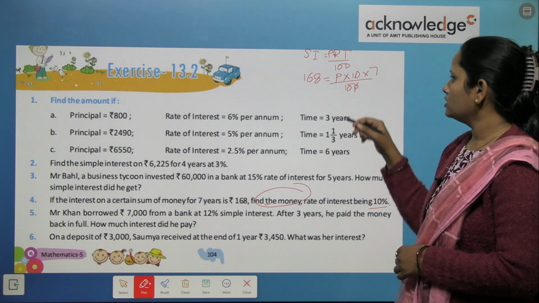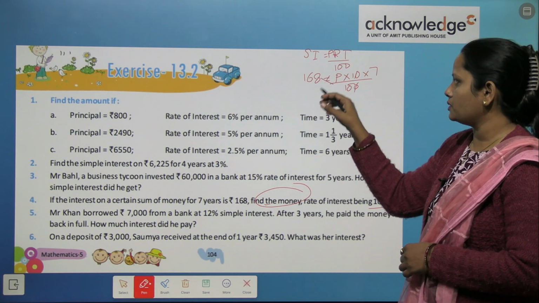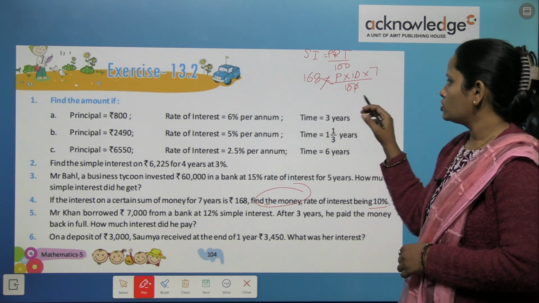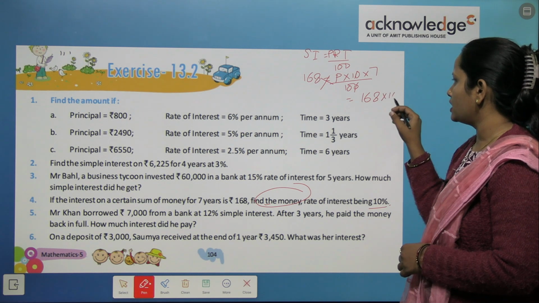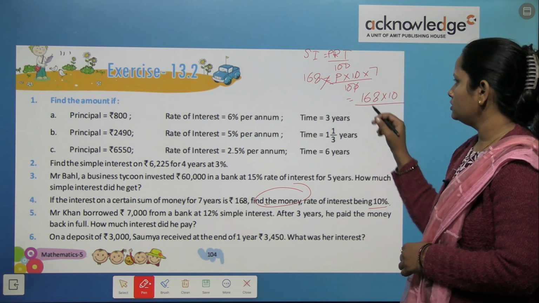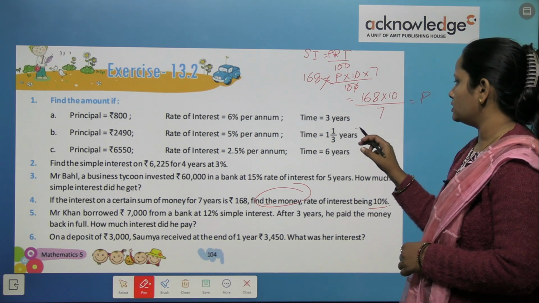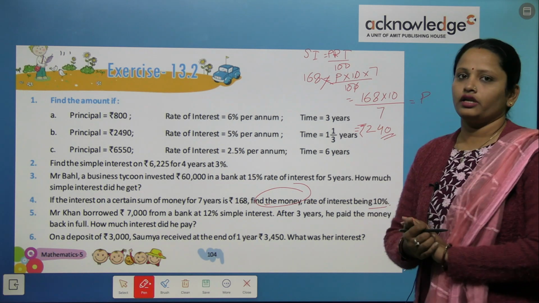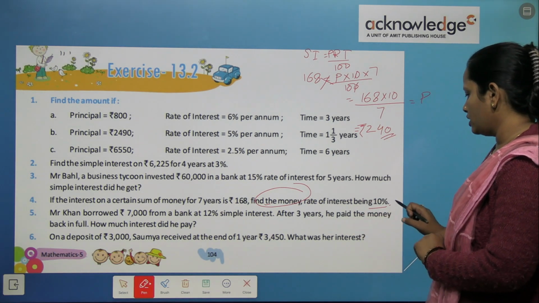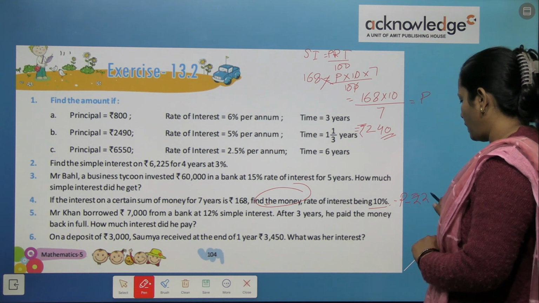So, let's calculate. Now you will see by cross multiplication it will go like this. So here the number will be 168 multiplied by 10 upon 7 is equal to principal. So here the amount that we get is 240 rupees. So 240 rupees is the principal amount.